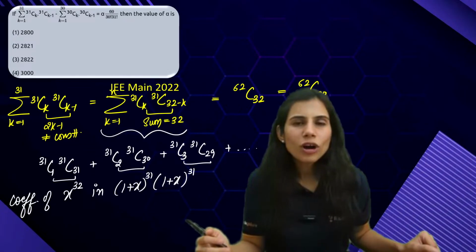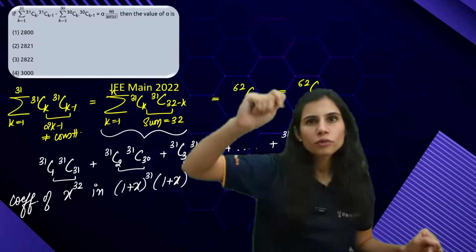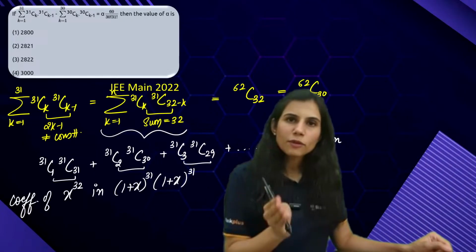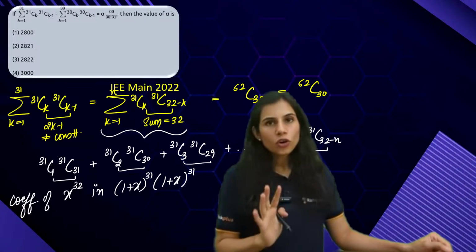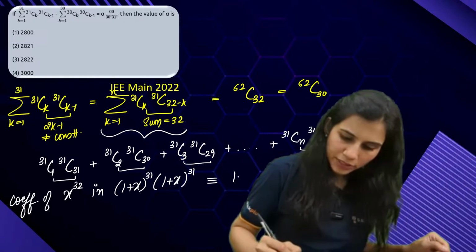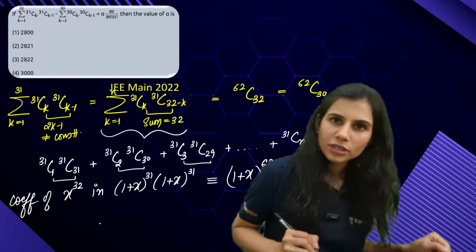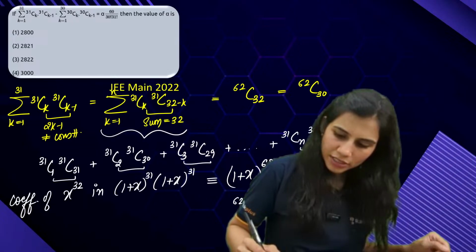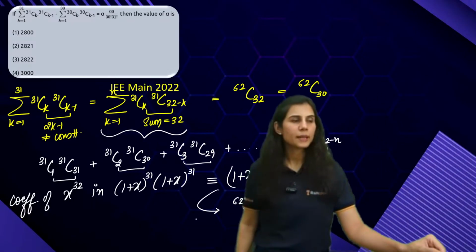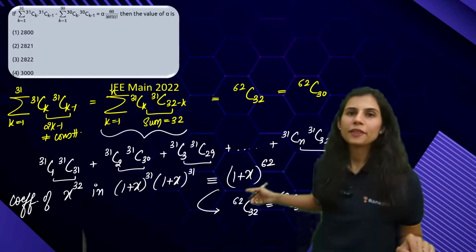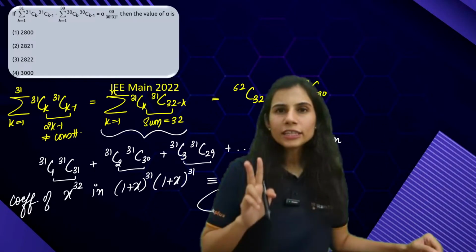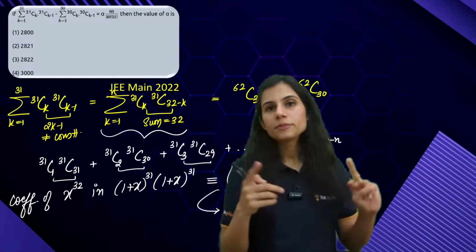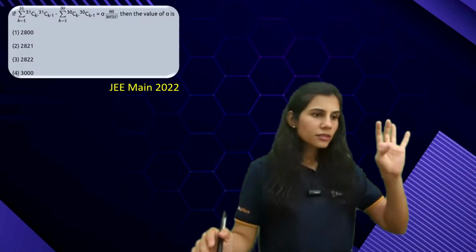So don't blindly go after summation varying from 0 to n. Check whether all terms are exhausted or not. Secondly, check whether the sum of lower indices is constant or not. Because here all terms are exhausted, my answer from here will also come out to be the same. This is (1 plus x)^62, and here the coefficient of x to the power 32 is 62C32, which is the same as 62C30. You use the direct shortcut approach or the lengthy approach, it's the same. The only two conditions you need to check before you apply the shortcut: number 1, sum of lower indices is constant or not. Number 2, all terms are exhausted or not. Got my point? Is this clear?